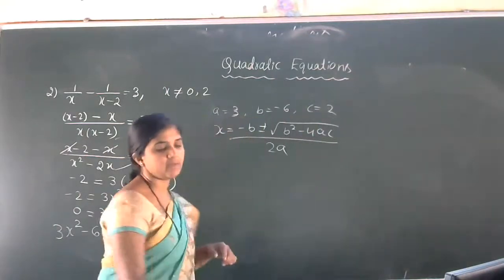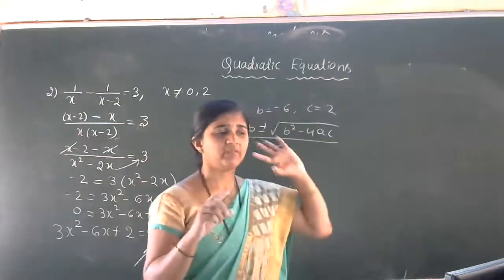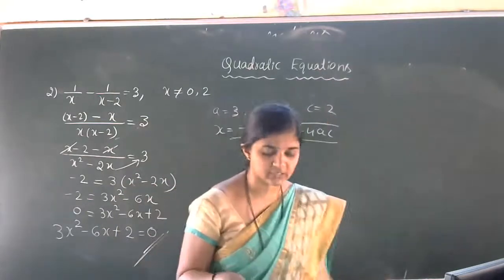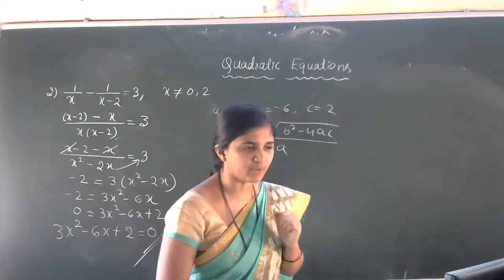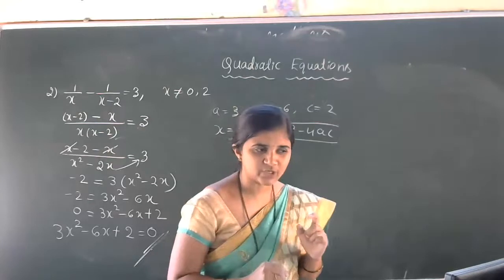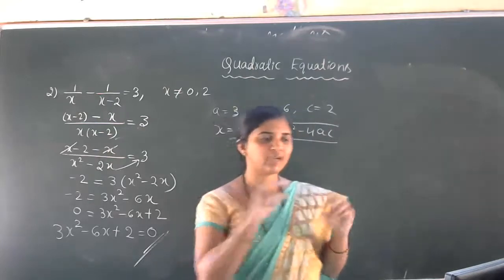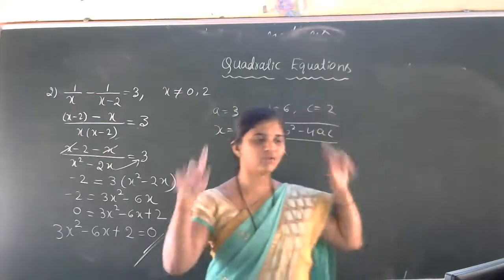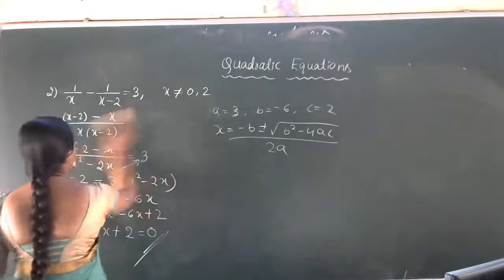Now the last example problem, example 15. This problem we already discussed in the previous chapters: the motor boat problem, upstream and downstream problem. So you all know that situation, no? Using that upstream and downstream situation, you have to find the quadratic equation, then apply the quadratic formula. You have to work it out, but still we'll work it out.